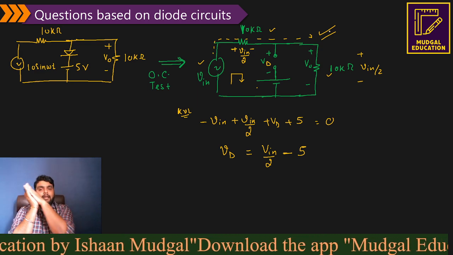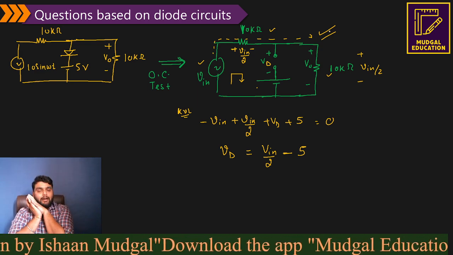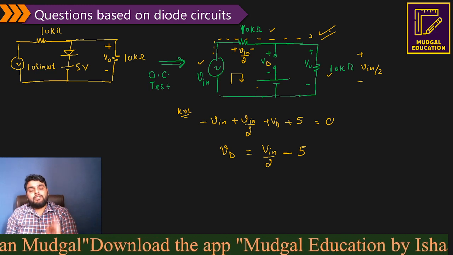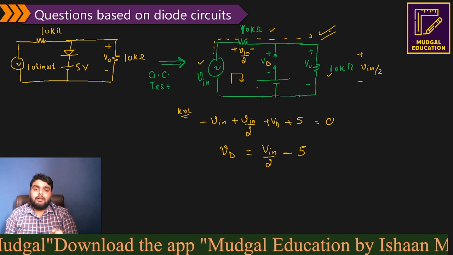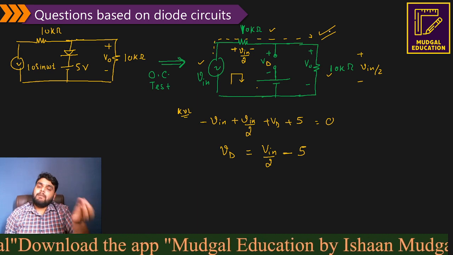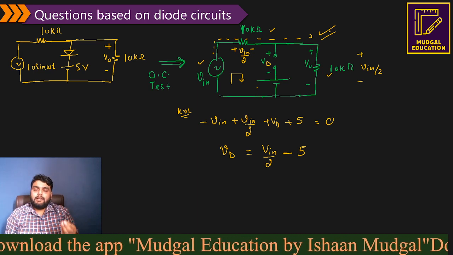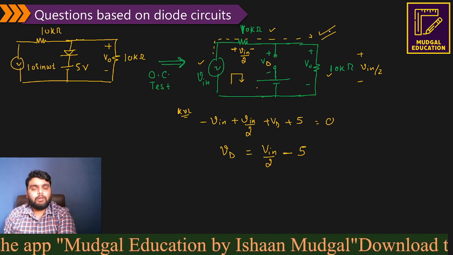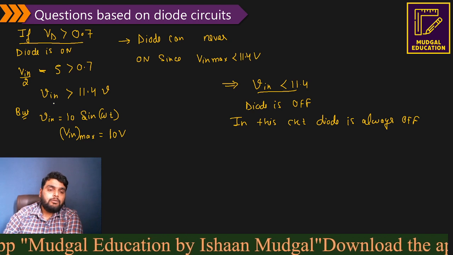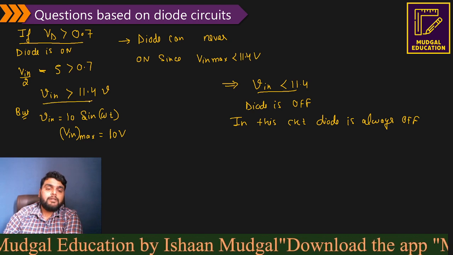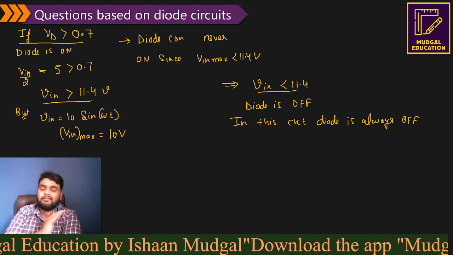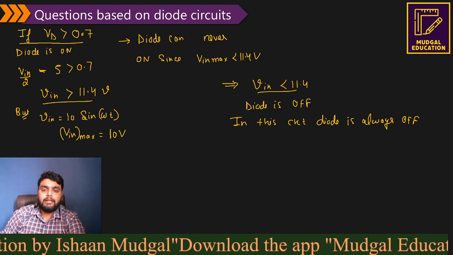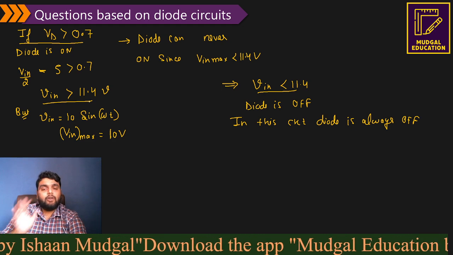Understanding the concept? We find out a diode voltage after taking an open circuit test, and we find out that the diode voltage is not an actual value. It comes out in terms of an input voltage. It means I can get a condition from here and identify whether the diode is on or off. Since the condition comes out that the diode is on when the input is more than 11.4 volt, it means the diode can never turn on because the maximum voltage the input has is only 10 volt. It means the diode is always off.